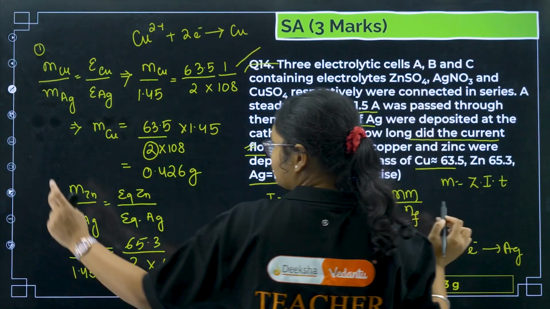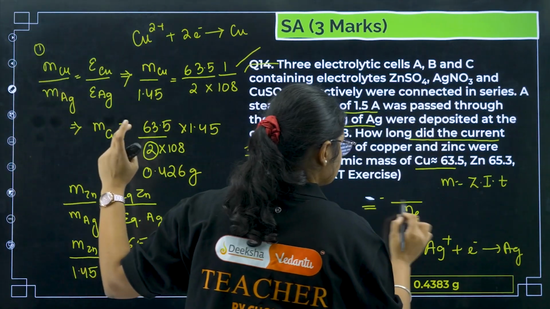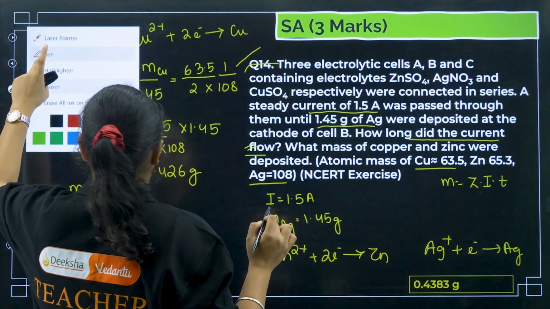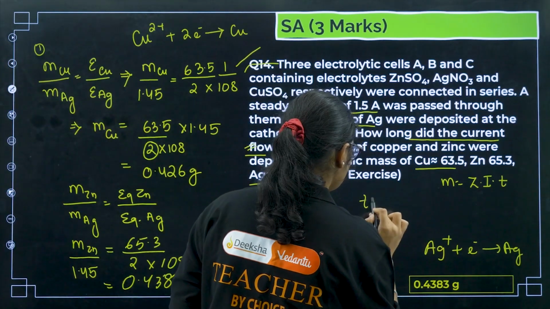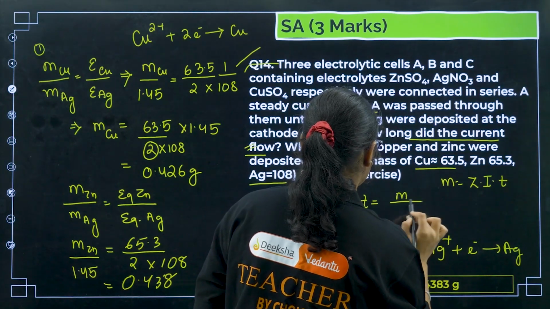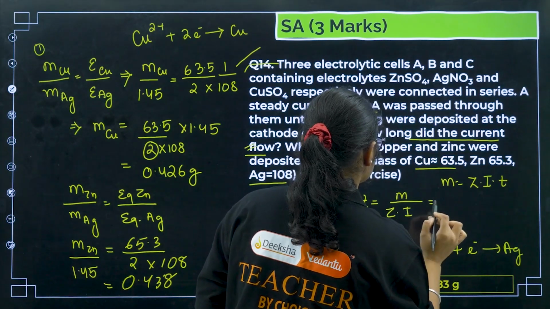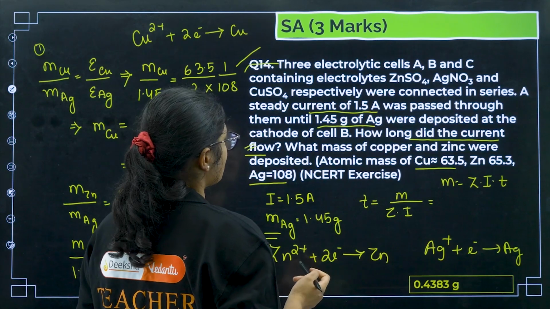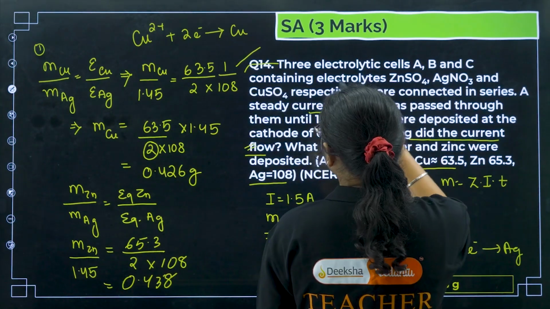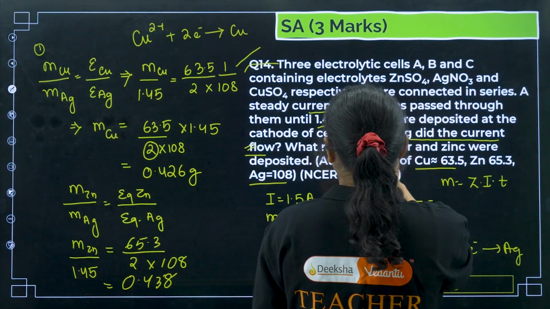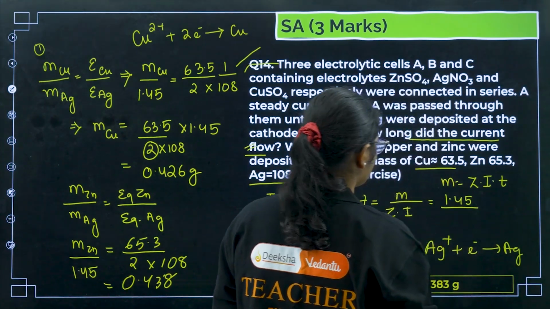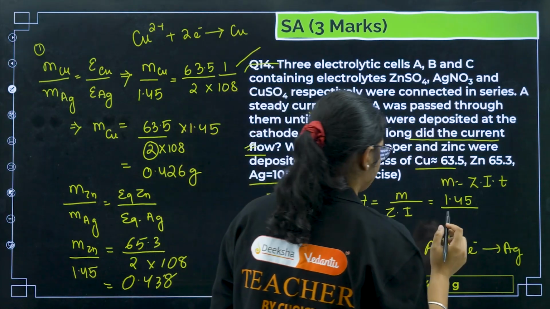So T value will be M divided by Z into I. Mass deposited of silver was 1.45. 1.45 divided by Z. What is the value of Z?